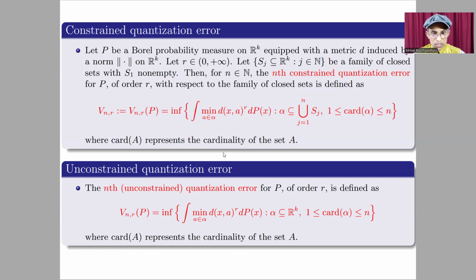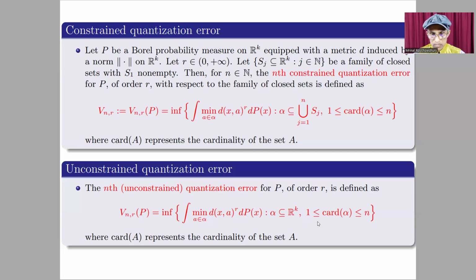Now, unconstrained quantization error, which is traditionally known as quantization error, is a special case of constrained quantization error. So if you put all S_j equal to R^k, then the definition of the nth constrained quantization error reduces to the definition of the nth unconstrained quantization error for P of order r, which is given as follows.